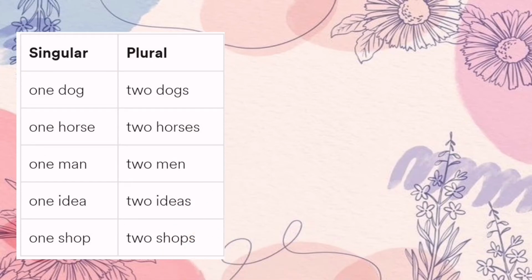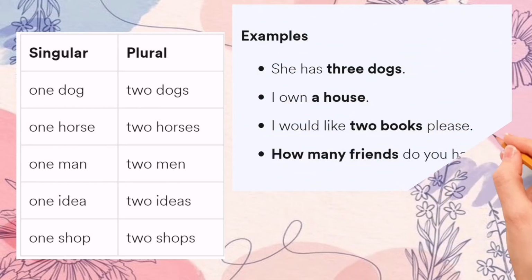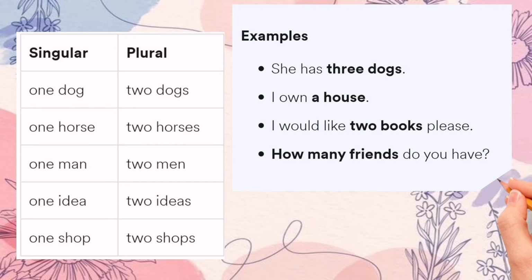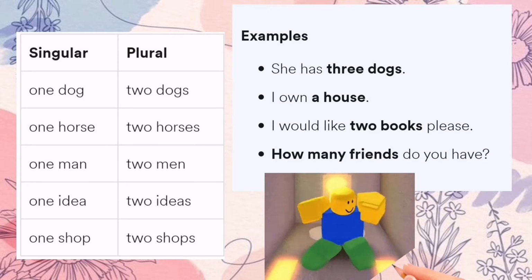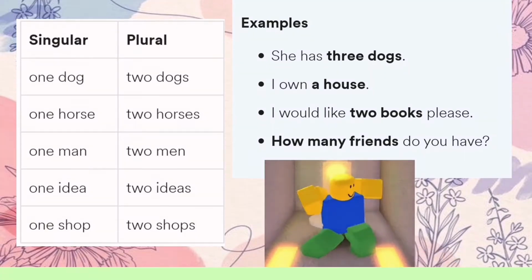1 dog, 2 dogs. 1 horse, 2 horses. 1 man, 2 men. 1 idea, 2 ideas. 1 shop, 2 shops. Other examples: She has 3 dogs. I own a house. I would like 2 books, please. How many friends do you have?